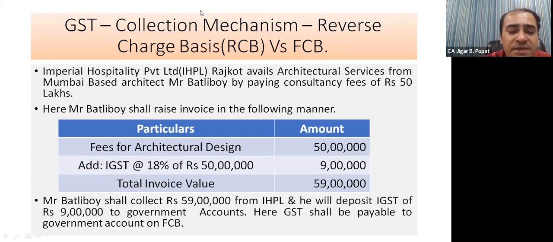So Mr. Batley Boy shall collect rupees 59 lakhs from IHPL and he will deposit IGST of rupees 9 lakhs to government accounts. Here GST shall be payable to government on forward charge basis. So this is forward charge. See, in the same situation, first of all, we have taken reverse charge and then forward charge.